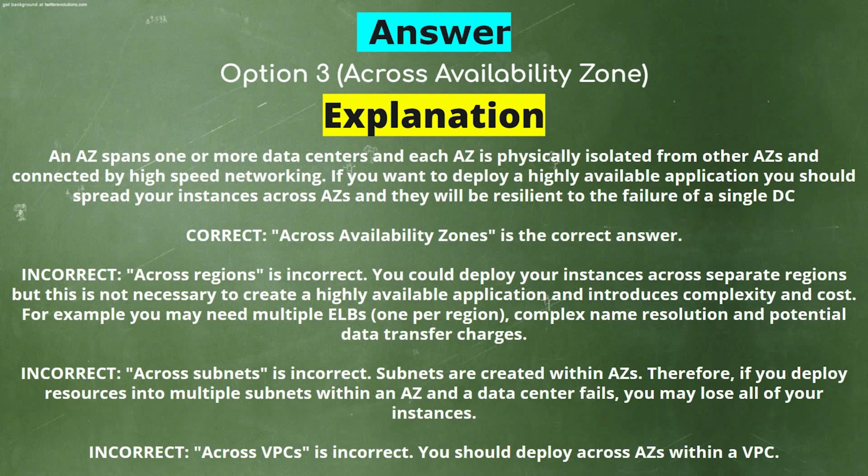Across subnets is incorrect. Subnets are created within AZs. Therefore, if you deploy resources into multiple subnets within an AZ and a data center fails, you may lose all of your instances. Across VPCs is incorrect. You should deploy across AZs within a VPC.